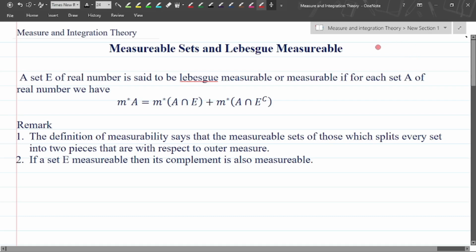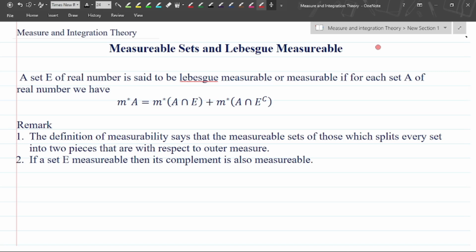In this video we are going to discuss the measurable set and Lebesgue measurability. So what is the definition of a measurable set? First of all, we should have an idea about what the outer measure and inner measure are.